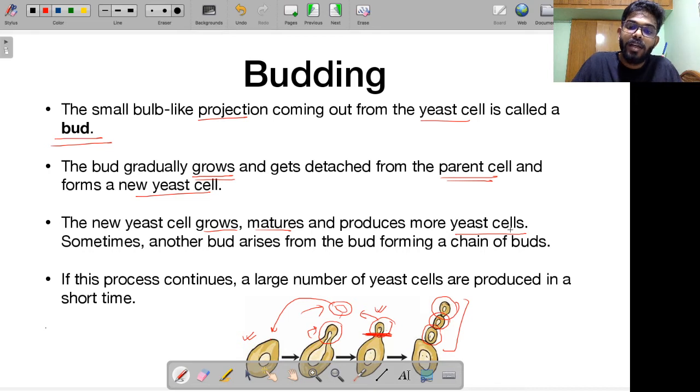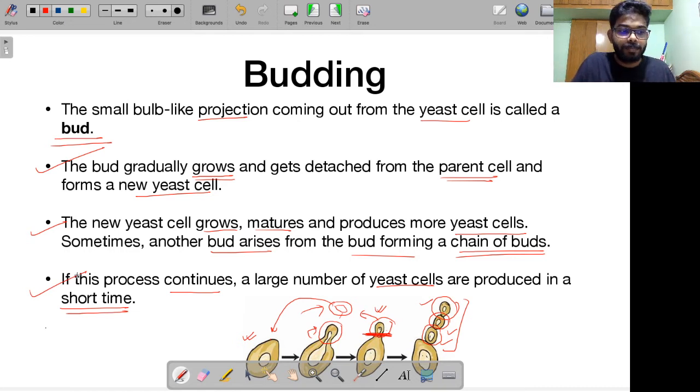budding. Sometimes there could be a chain of buds also, as I told you. Sometimes another bud arises from a bud, forming a chain of buds. For example, this is one bud. From here only, another bud is there, another bud is there, right? So this is the process of budding. If this process continues, a large number of yeast cells are produced in a short period of time. Alright, this is another method of asexual reproduction. This is called budding.